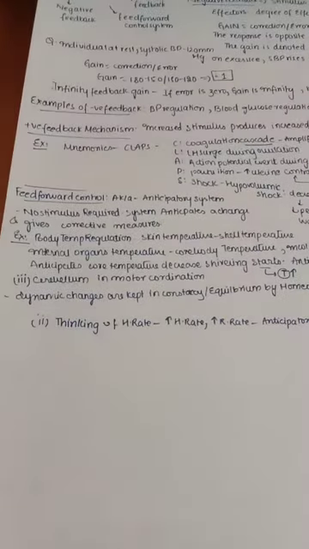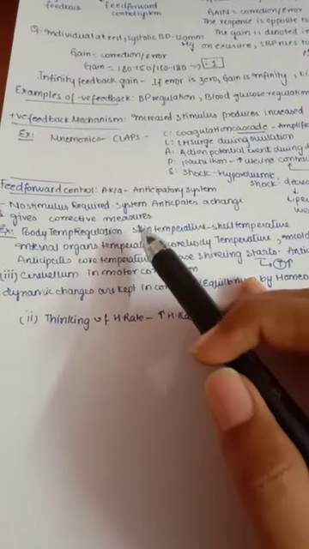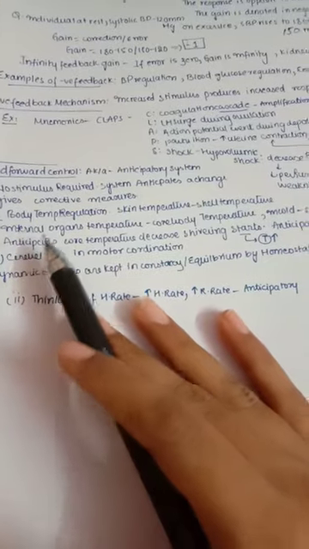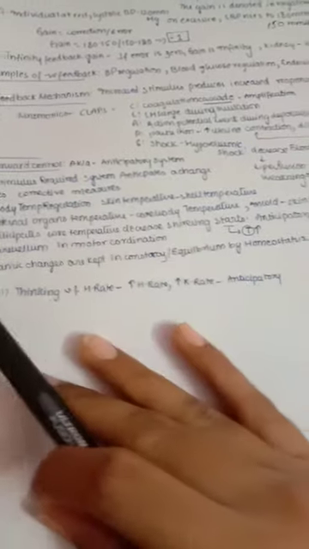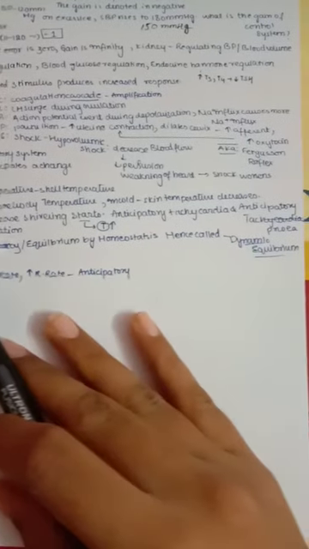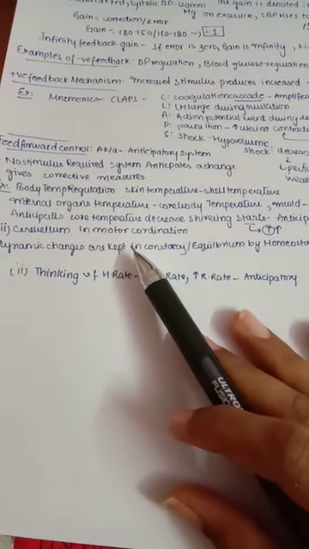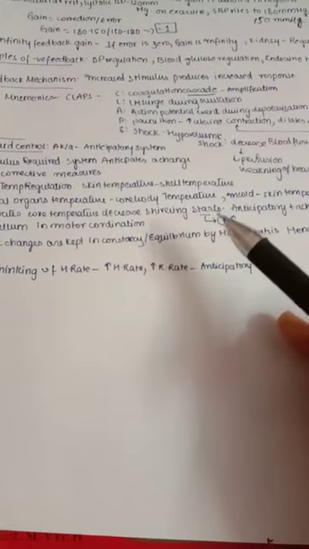Next, coming to feed forward control. This feed forward control is also known as the anticipatory system. Here no stimulus is required and the system anticipates a change and gives corrective measures. For example, you can take body temperature regulation. Skin temperature is called shell temperature and internal organ temperature is called core body temperature. For example, in cold the skin temperature decreases, that everyone knows. But it anticipates that the core temperature will decrease and starts shivering, because shivering increases the temperature. So here it is an example of feed forward control.